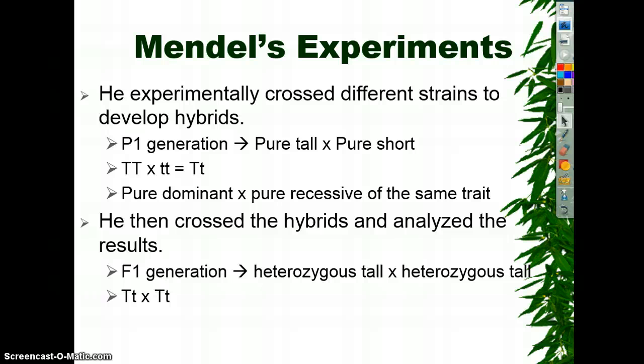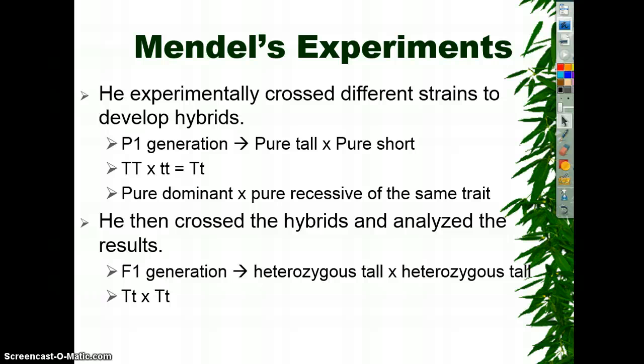That's what I just did on the last slide, but I did it with seed shape. You had this cross where we used the letters to represent genes. So we had 2 capital T's crossed with 2 little t's to get a big T, little t. This child, in this case, would be tall. Again, you could write it out in words: pure dominant crossed with pure recessive of the same trait.